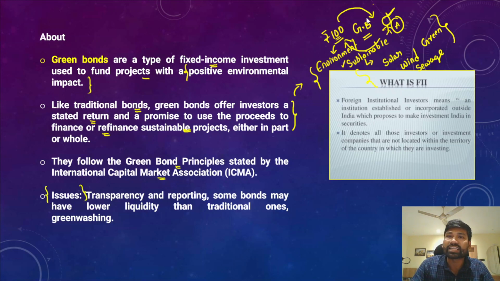Very often, transparency is the problem with respect to these green bonds, and some green bonds have lower liquidity. For example, if I have purchased a green bond from the government, I cannot easily convert this green bond into gold or money immediately. It has lower liquidity because there are no buyers to purchase these green bonds.